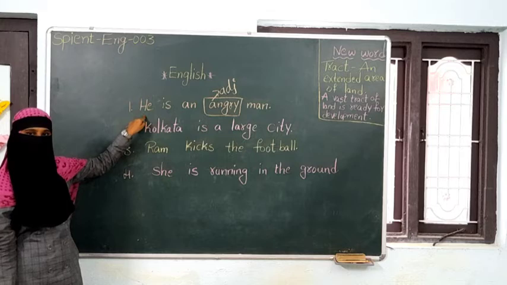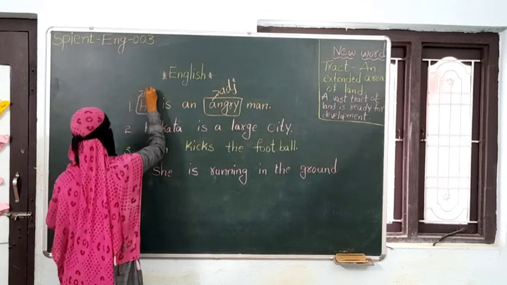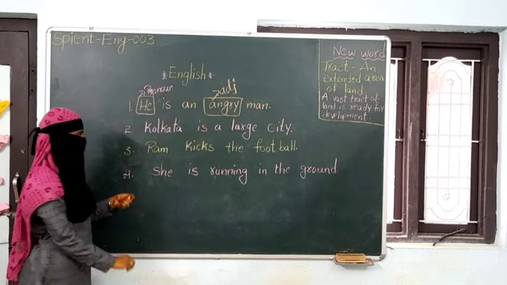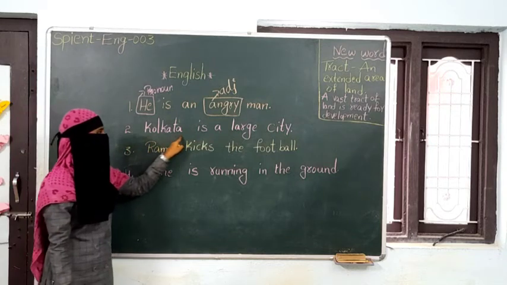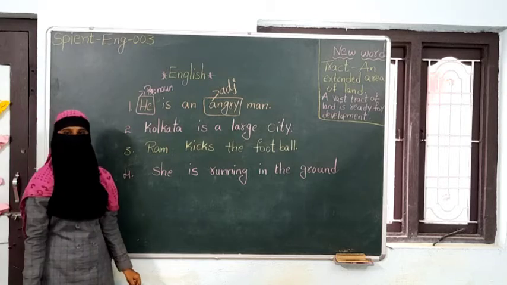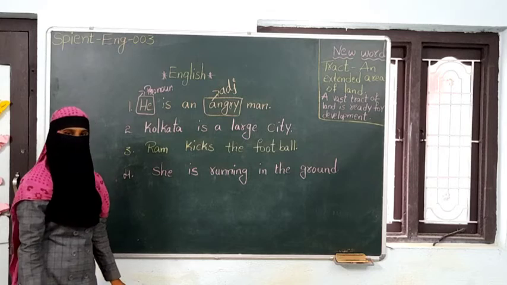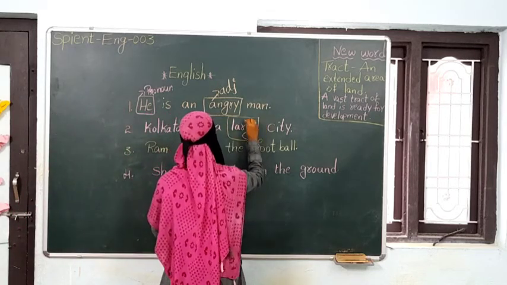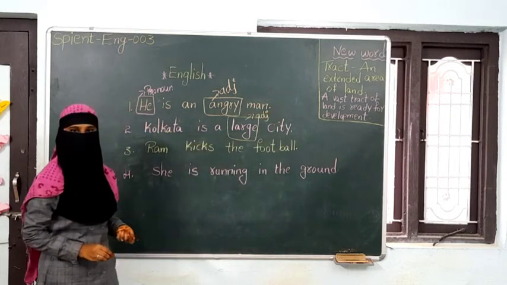Any other parts of speech in the first sentence, children? He. He is the pronoun. The next sentence: Kolkata is a large city. Kolkata is a large city. Can you please identify the adjective in this sentence? Large. Large is the adjective. Children, are you able to understand and find out what an adjective is? How to find an adjective in a sentence?